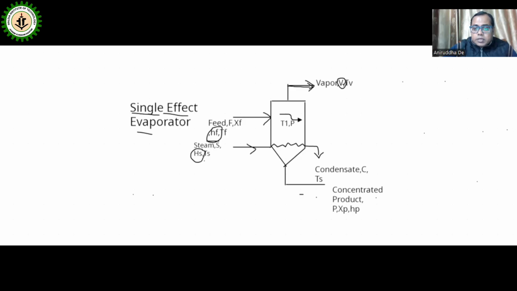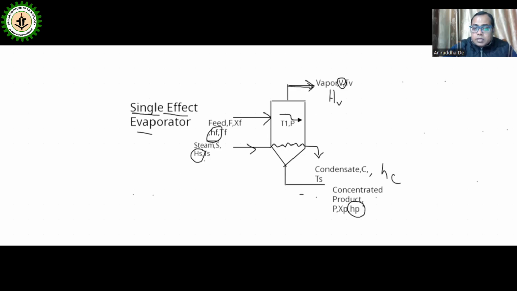And for the vapor V, suppose its enthalpy is HV, the condensate enthalpy is HC, and the concentrated product enthalpy is HP.